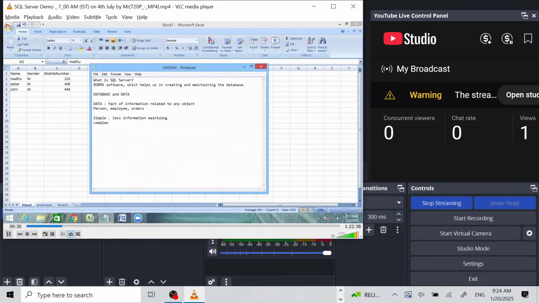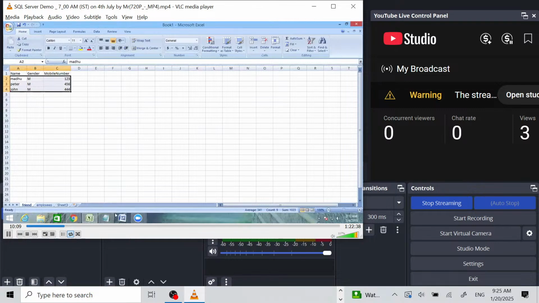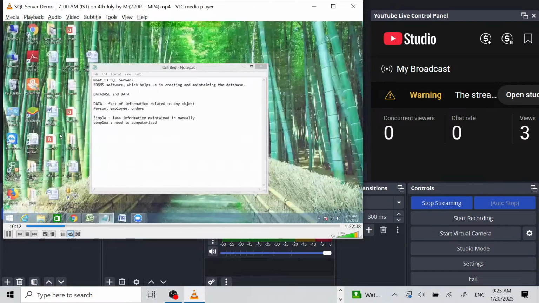But simple databases can be maintained manually. On a piece of paper also it can be maintained, right? Whereas complex databases, where there is a lot of information, a large amount of data, are very hard to maintain manually. So they need to be computerized. Previously all the data were stored in a simple notepad or in an Excel.